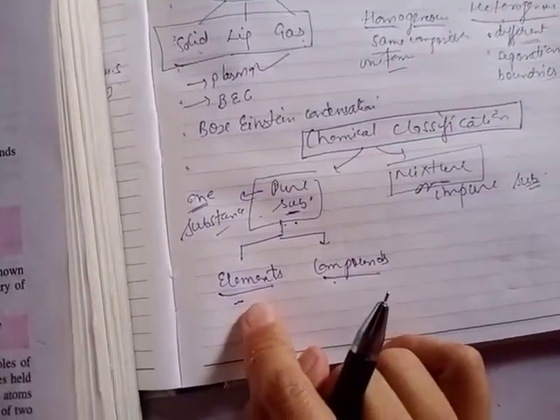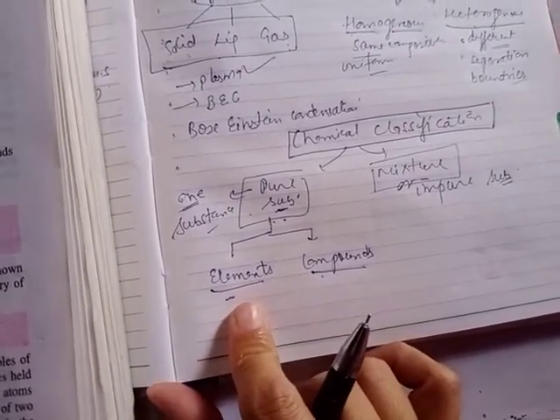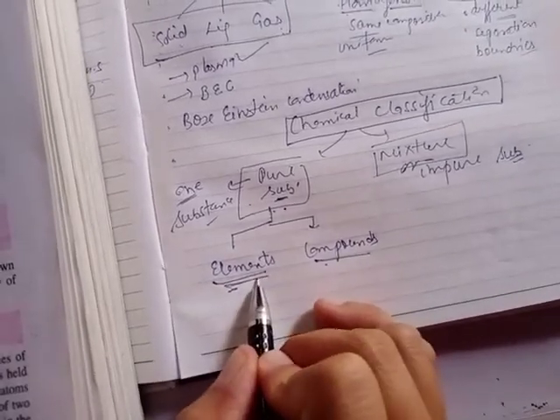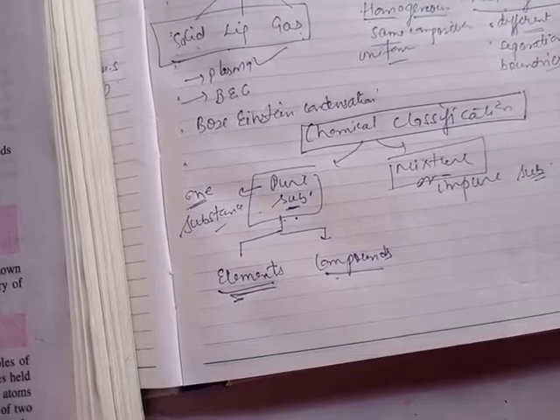So what is an element? An element is the simplest form of pure substance with definite physical and chemical properties, and it cannot be further broken down or built into simpler substances. Clear?